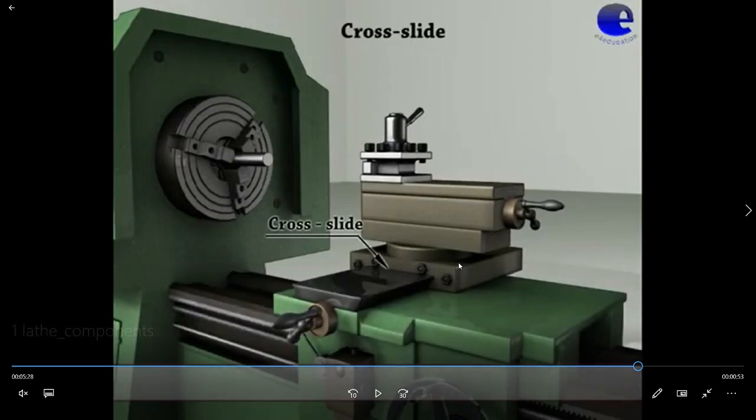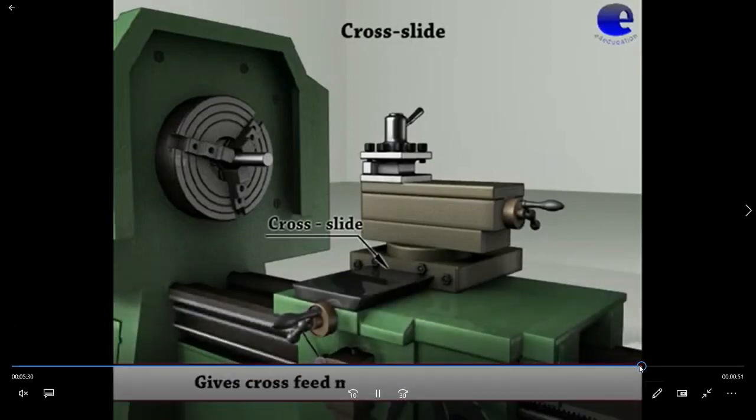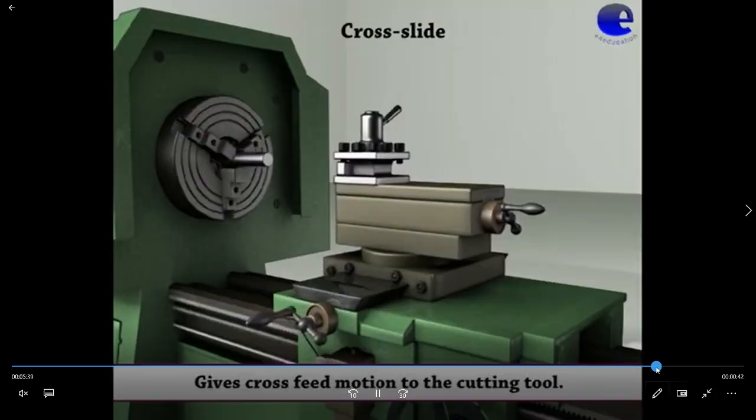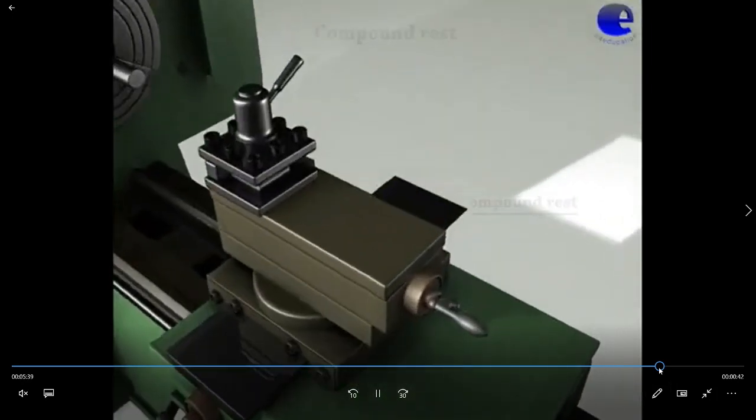It is used to give motion to the tool in the perpendicular direction to the axis of the workpiece. The saddle is used to give motion in the parallel direction of the workpiece. The tool moves in the parallel direction when you move the saddle wheel. When you move the cross slide wheel, the tool will move in the perpendicular direction.